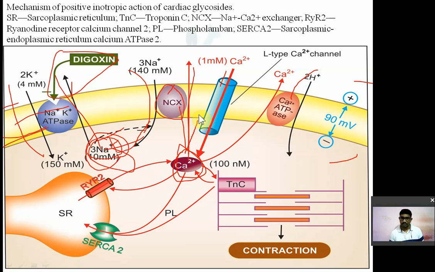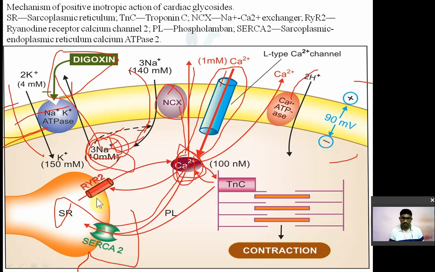Now this increased calcium inside the cell comes in via the L-type calcium ion channel. तो फेज जीरो में कैल्शियम सोडियम के साथ अंदर आता है। This increased calcium inside the cell is stored in the sarcoplasmic reticulum via the sarcoplasmic endoplasmic reticulum calcium ATPase.